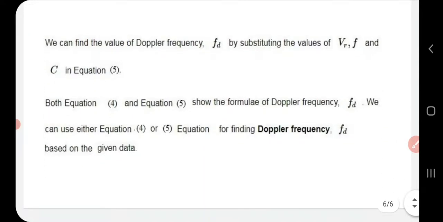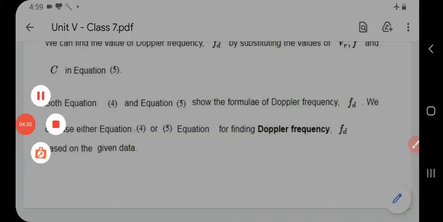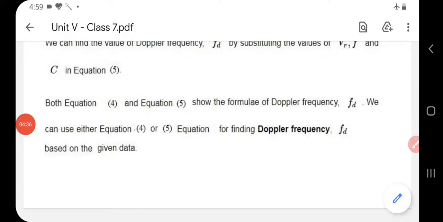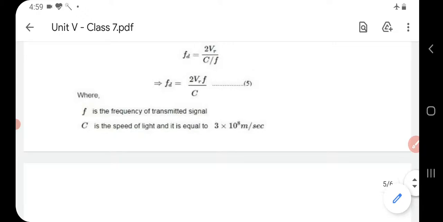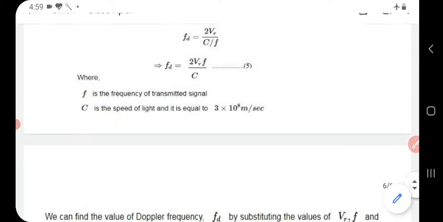Now both equations 4 and 5 show the formula of Doppler frequency fd. We can use either equation 4 or equation 5 for finding Doppler frequency fd based on the given data. So that is how we derive the expression for Doppler frequency and how you calculate its value. That is, if you are given the values of vr and f, you can find the value of fd.